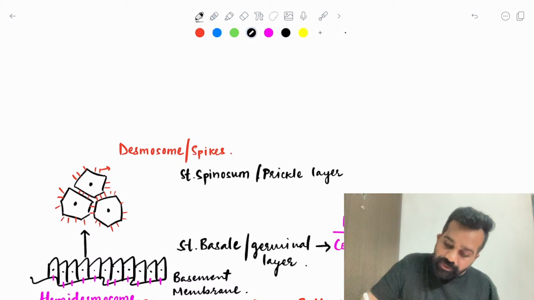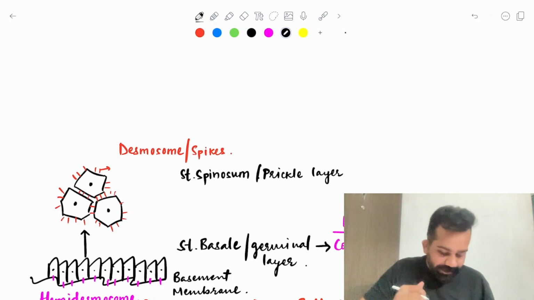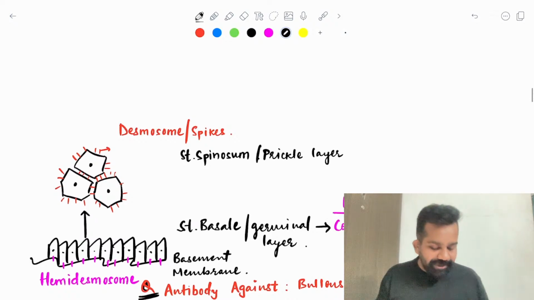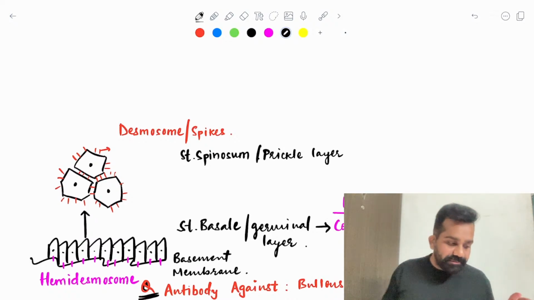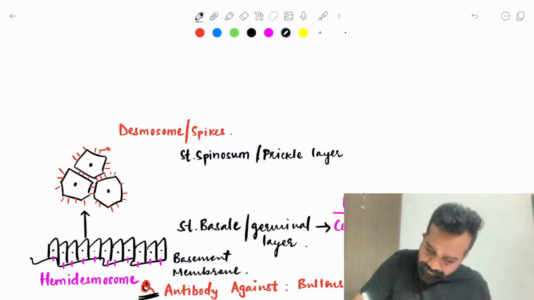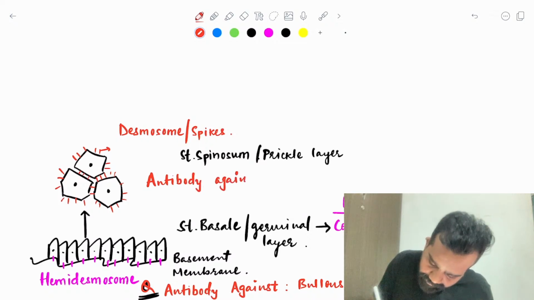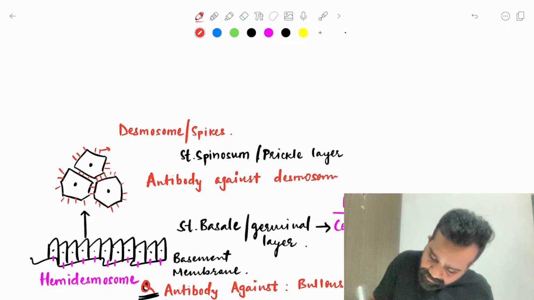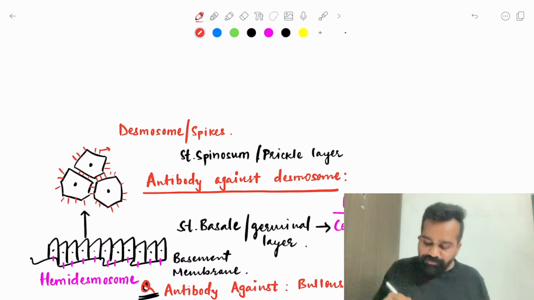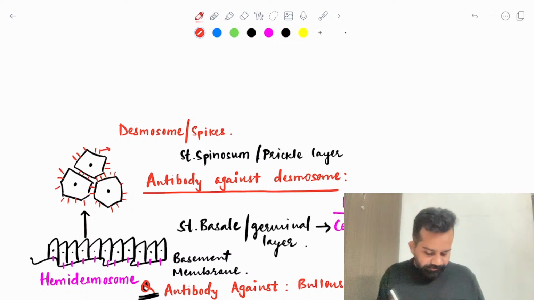Now, what we discussed was antibody against hemidesmosome. Antibody against desmosome is seen in which disease? Not bullous pemphigoid, we already discussed that.